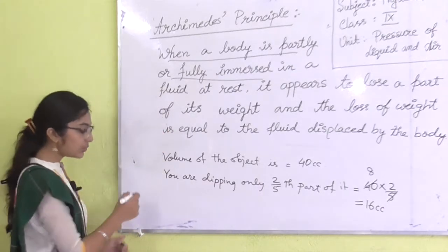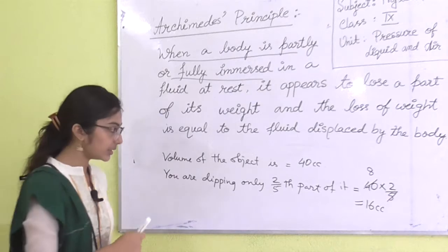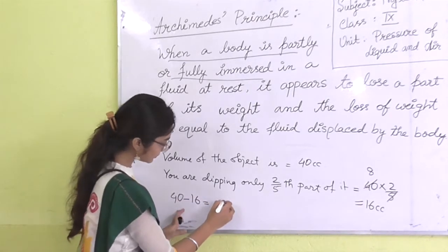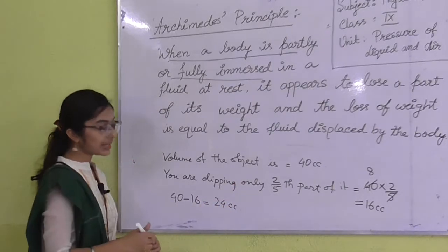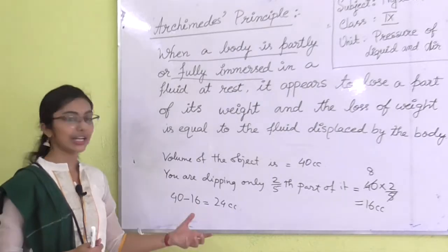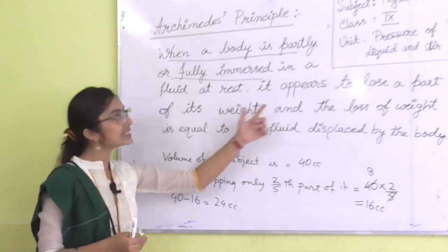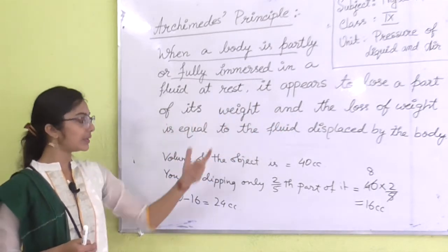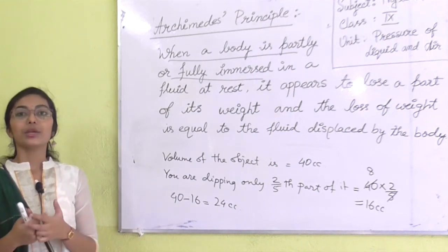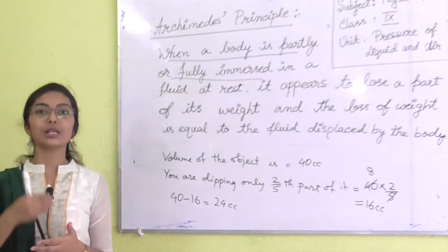So the actual volume of the object is 40 cc, and 16 cc volume is displaced. So now what is the volume of the object? 24 cc is now the present volume of the object. So its mass will also reduce. So that's why the body will experience light weight. That's why it is written, it appears to lose a part of its weight, because its volume is reducing, so its mass will also be reduced. That's why when we swim in water, we feel that we are light. We can't feel our actual weight in water.